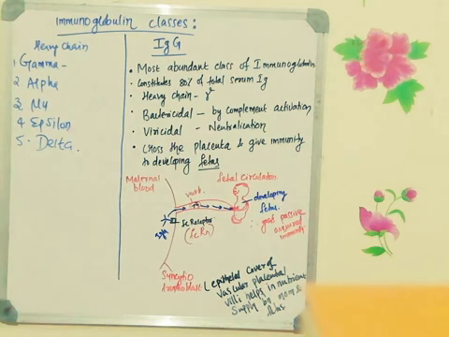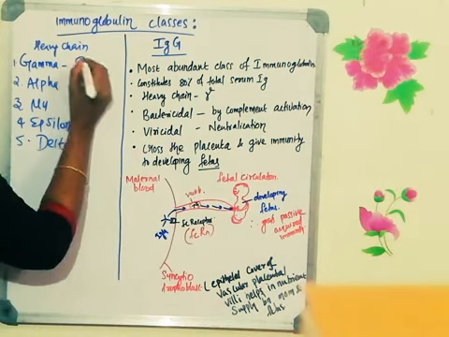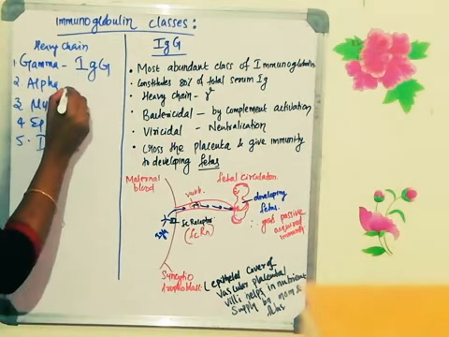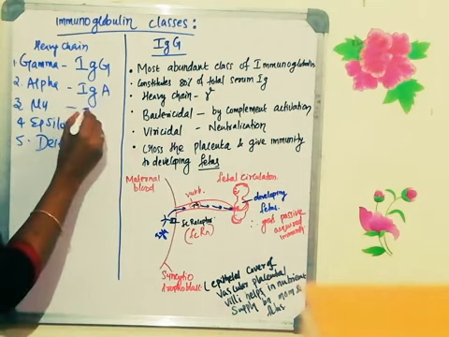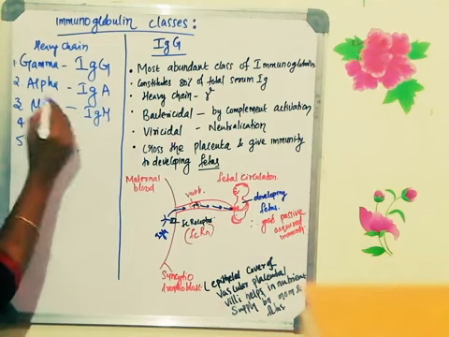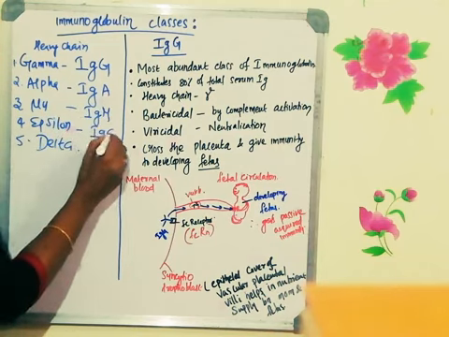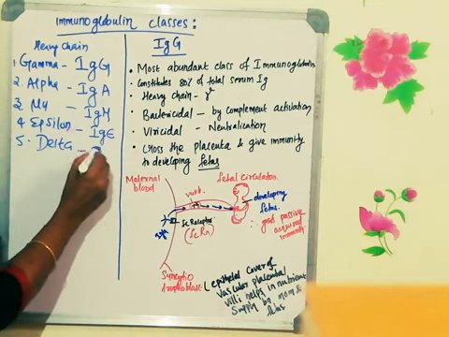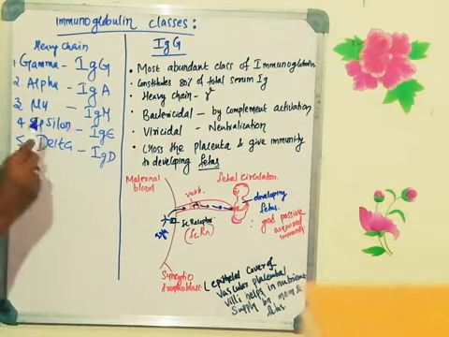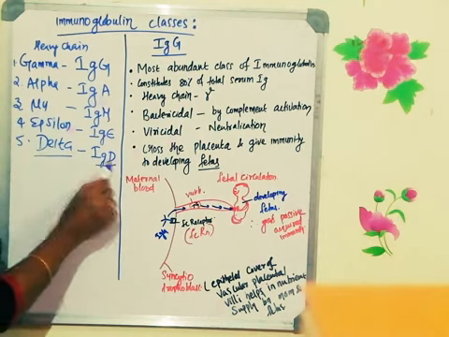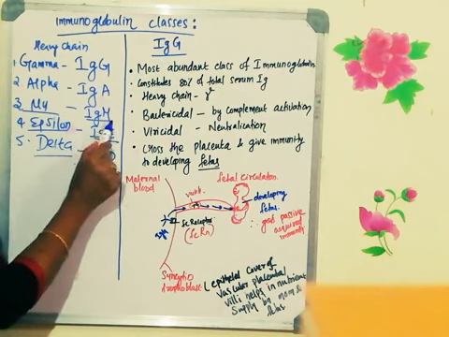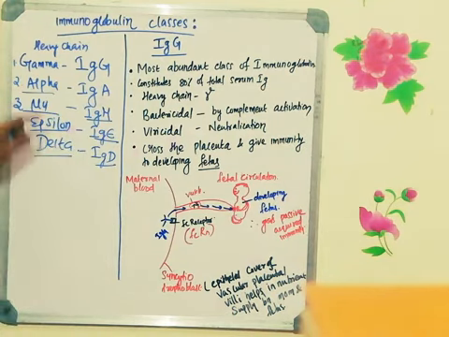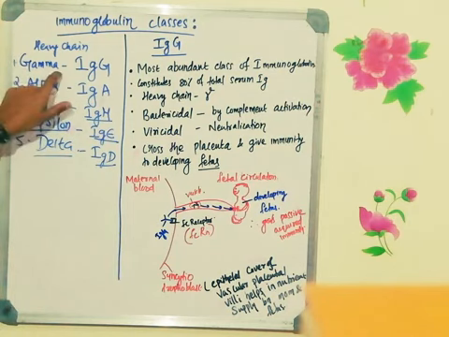Whichever immunoglobulin has gamma amino acid sequences, they named it immunoglobulin G. If the amino acid sequence is alpha, they named it immunoglobulin A. Immunoglobulin M has mu amino acid sequences, and in immunoglobulin E the amino acid sequence is epsilon, and in immunoglobulin D the amino acid sequence is delta. So the polypeptide with delta sequencing is immunoglobulin D, with epsilon is immunoglobulin E, with mu is immunoglobulin M, with alpha is immunoglobulin A, and with gamma is immunoglobulin G.